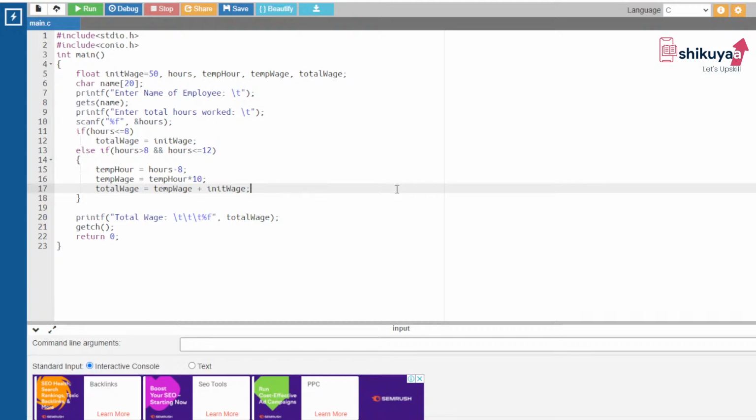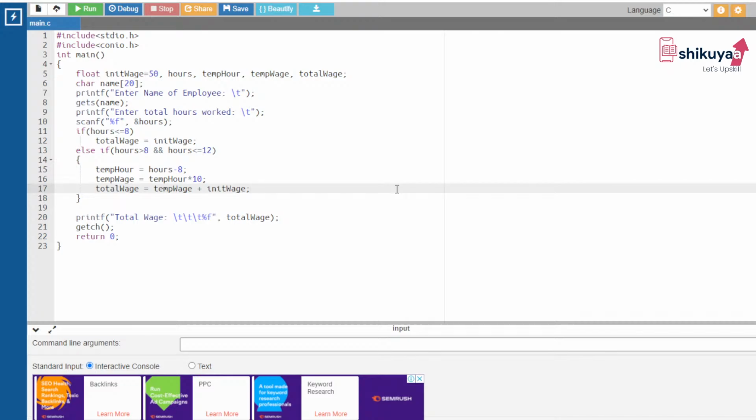Now temp hour is just a temporary variable, equal to hours minus 8. Temp wage is equal to temp hour into 10. Why 10? Because the company has decided that for more than 8 hours, whatever hours the particular employee works, the company will give them 10 rupees per hour.